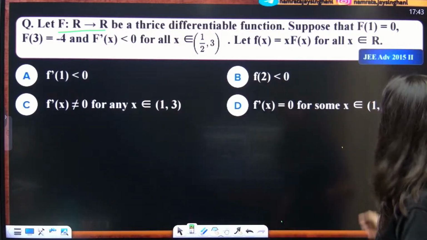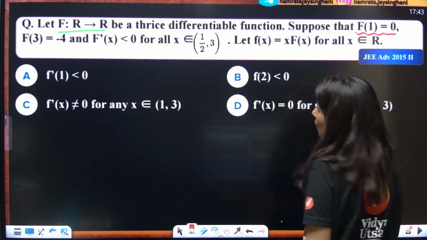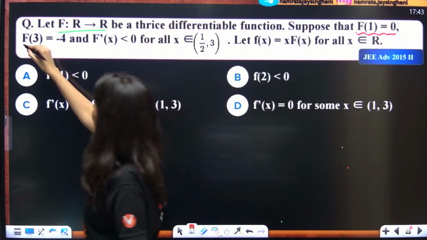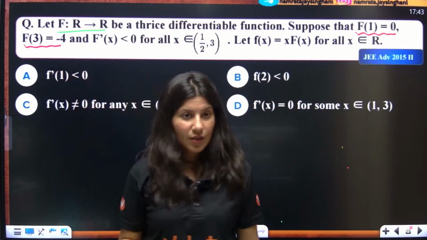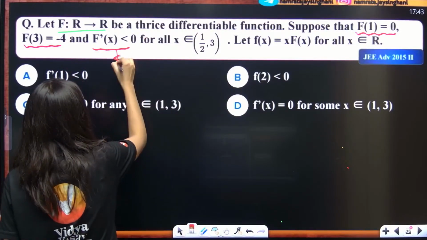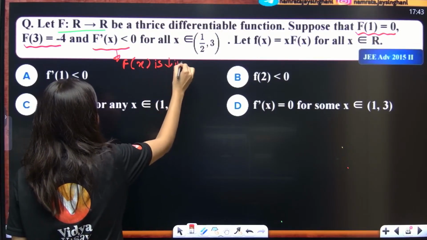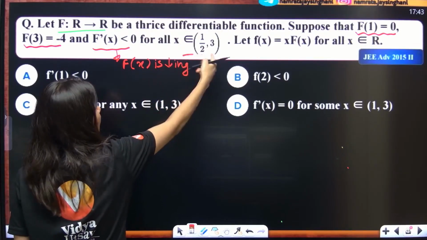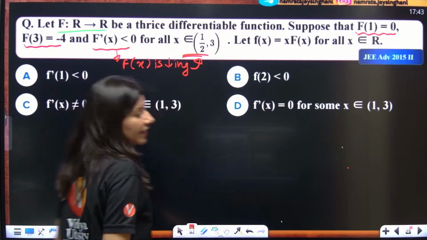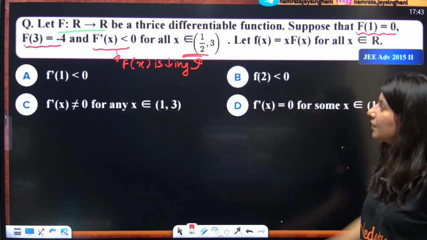Suppose that f(1) they are giving as 0, f(3) they are giving as -4, and f'(x) they are giving as less than 0. What does that mean? That f(x) is a decreasing function, decreasing in this interval, half to 3.